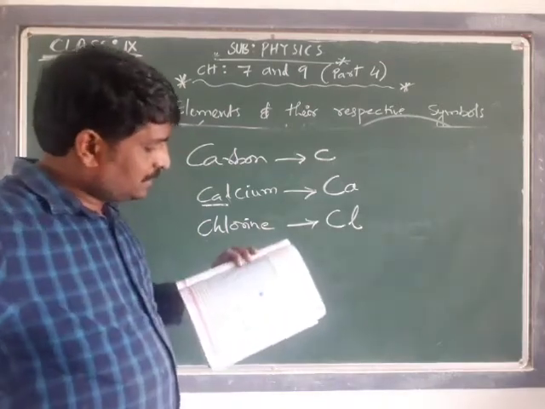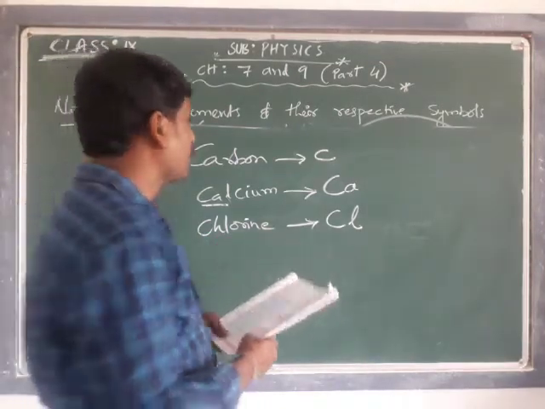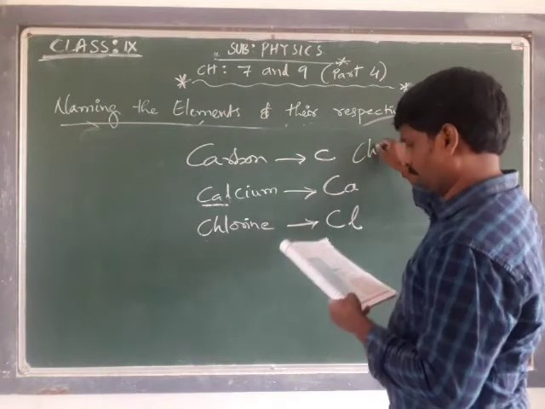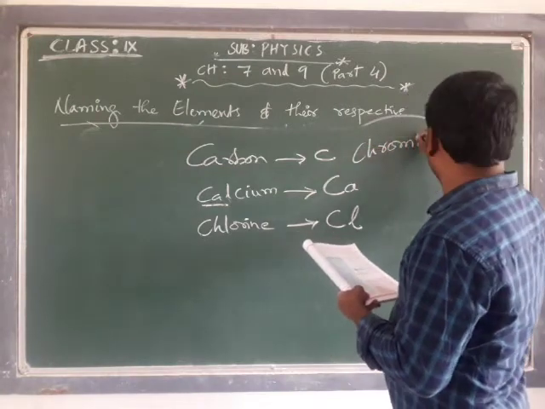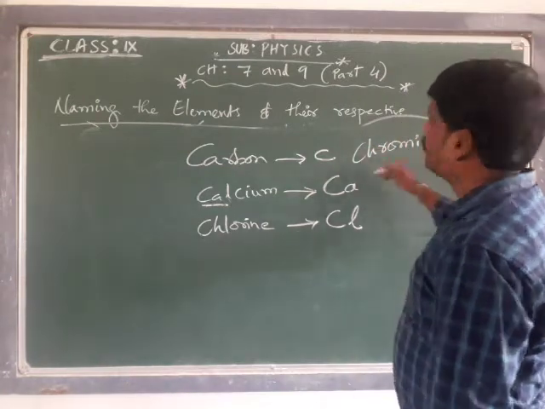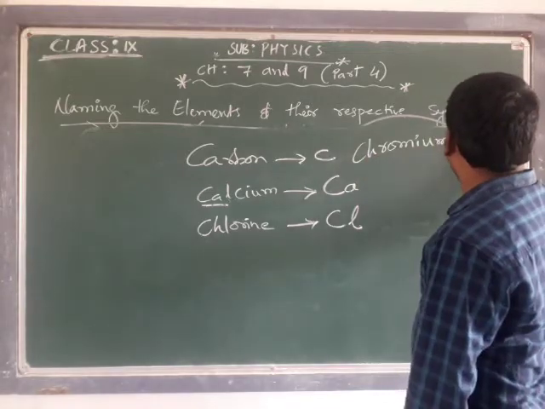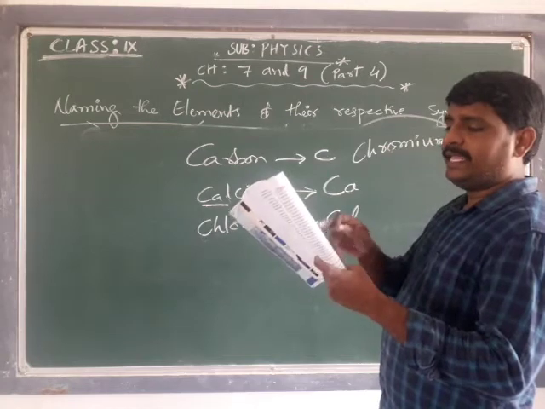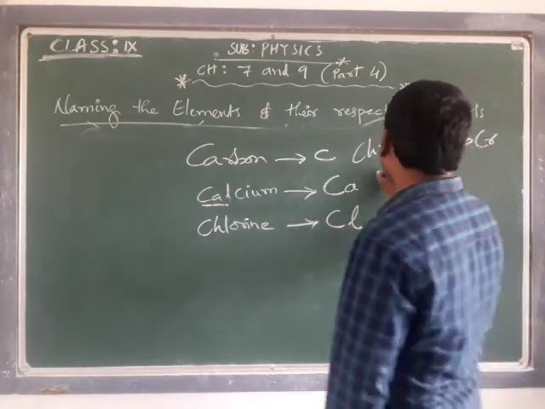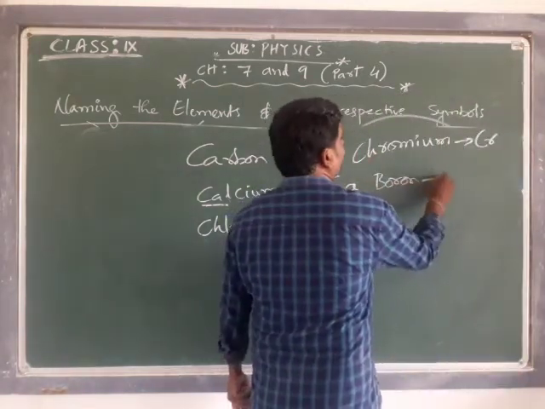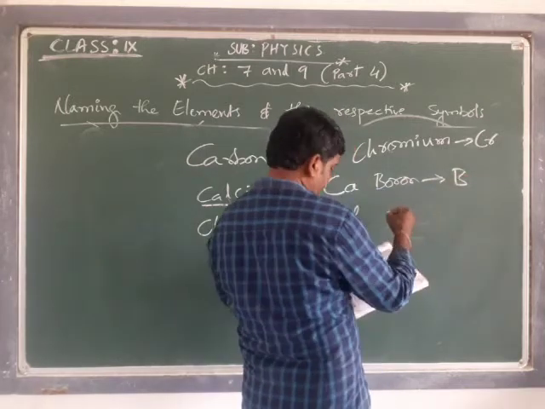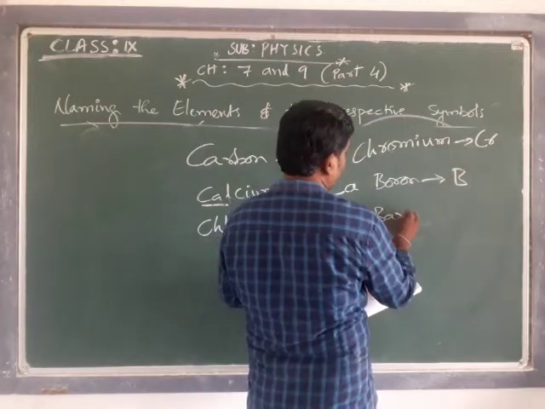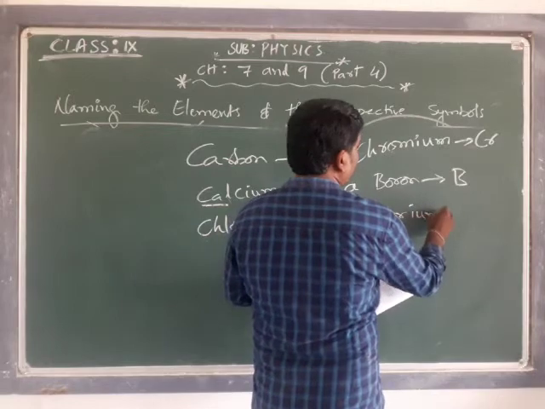Next, chromium. Chromium is given as Cr. Boron, B. Next, beryllium or barium.